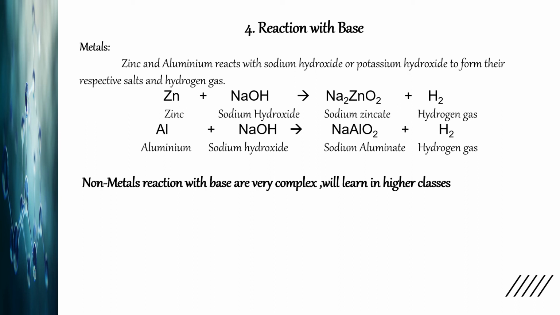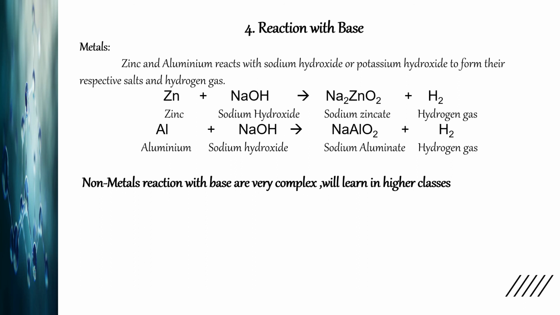Next is the reaction with the base. Metals like zinc and aluminium react with sodium hydroxide or potassium hydroxide to form their respective salts, and hydrogen gas is released. Zinc reacts with sodium hydroxide to form sodium zincate, and hydrogen gas is given out. Aluminium reacts with sodium hydroxide to form sodium aluminate, and hydrogen gas is given out. Non-metals' reactions with bases are very complex and we'll learn them in higher classes.